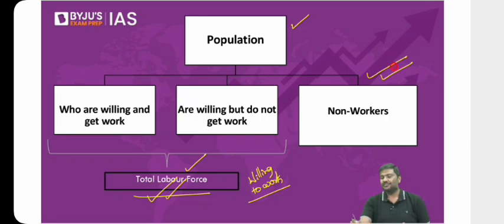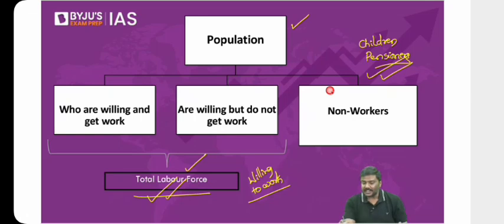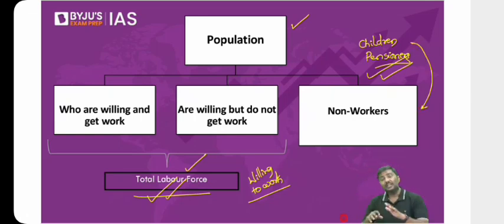What about non-workers? Children, pensioners, people who are put behind the bars, that is in the jail, incarcerated people. All these are collectively referred to as non-workers. Now, focus on the labor force. Within the labor force, again, there are 2 divisions. What are the 2 divisions?